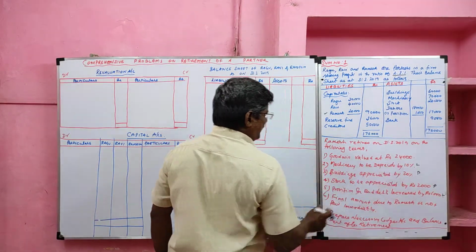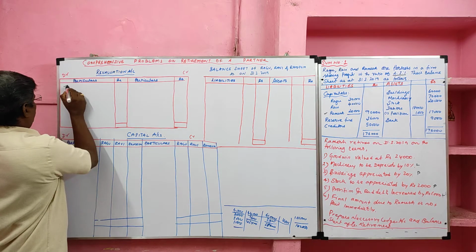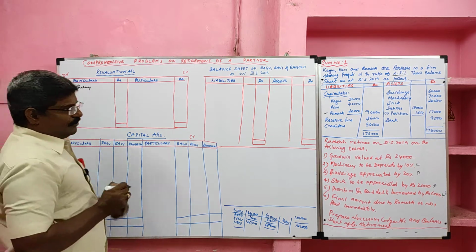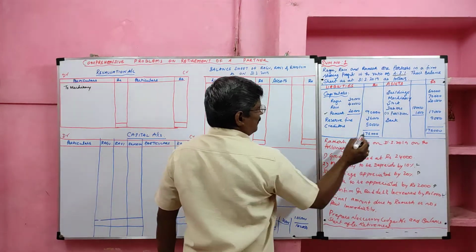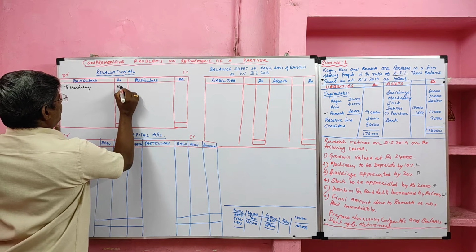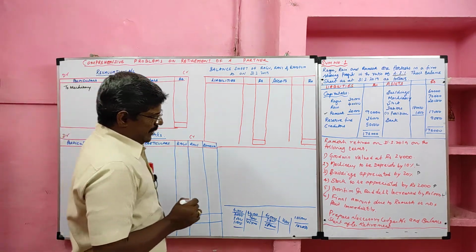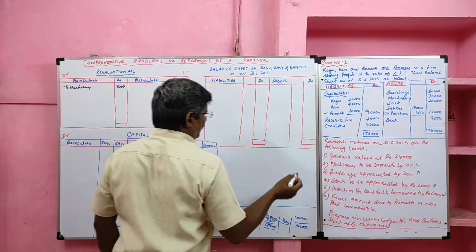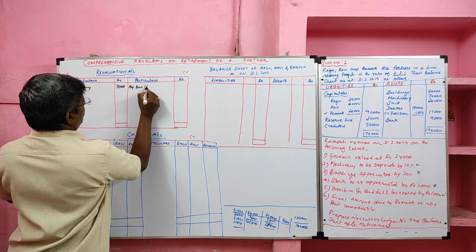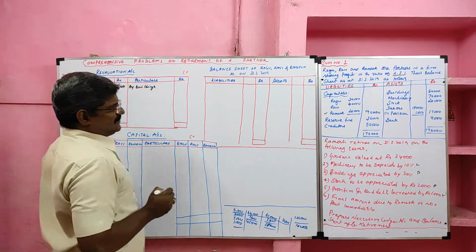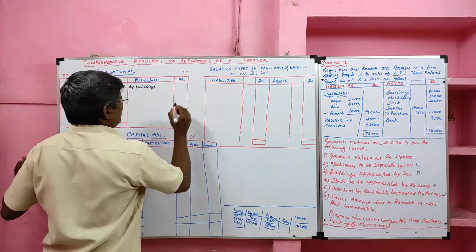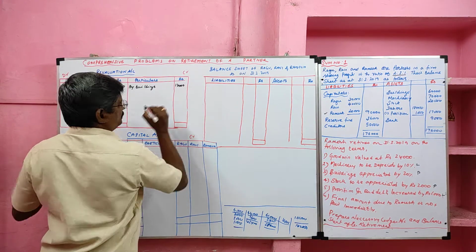Machinery to be depreciated, it is a loss. So to machinery, value depreciated by 10%. Machinery 70,000, depreciation 10%, so 7,000 is a loss. Then building appreciated is a profit item by 20%. So a profit item should be credited in revaluation account. Building value 60,000, 20% of that is 12,000 rupees.